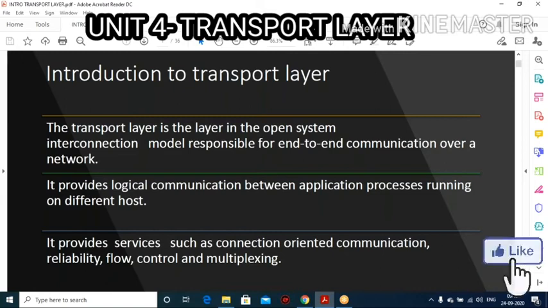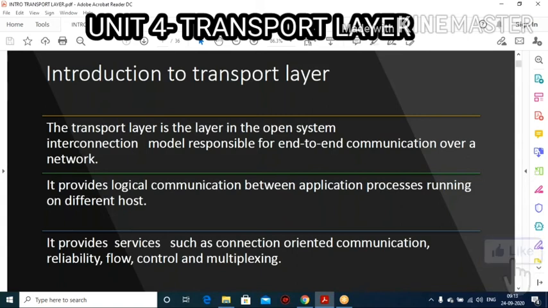But here in the transport layer, the communication is set only for a specific application, right? So the transmission of messages is process to process, end to end, it means specific application to specific application.